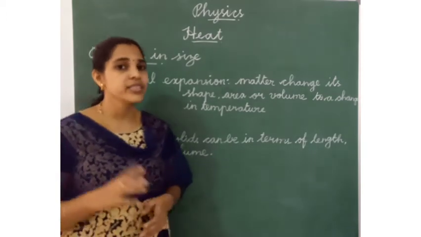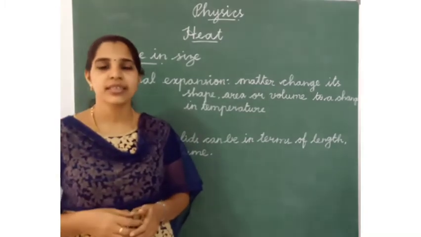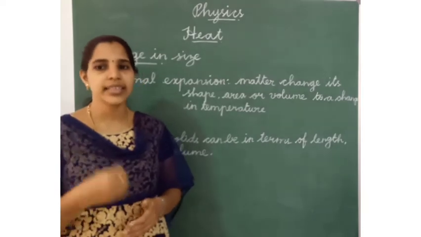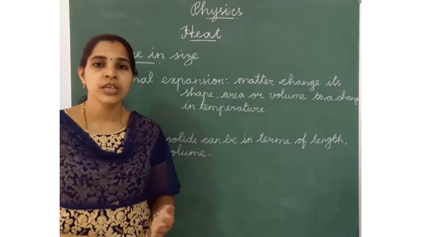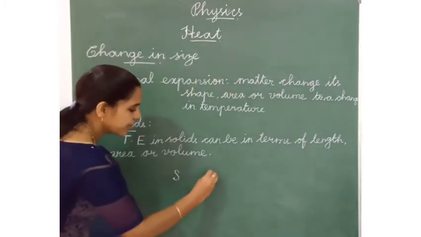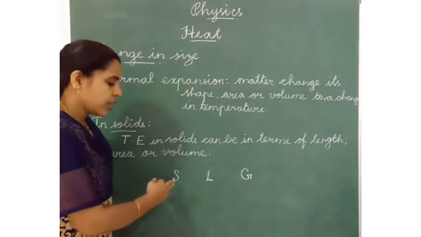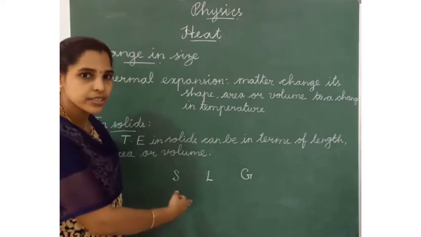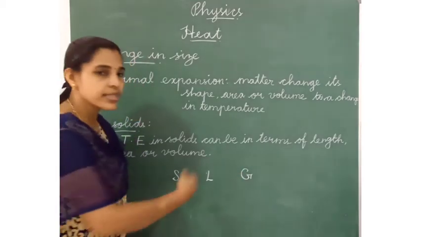And also change in state. What are the three types of states? States of matter: solid, liquid and gas. One state of matter changes into another state of matter. For example, solid, liquid and gas. If a solid changes into liquid, it needs heat. If liquid changes into gas, it needs heat.